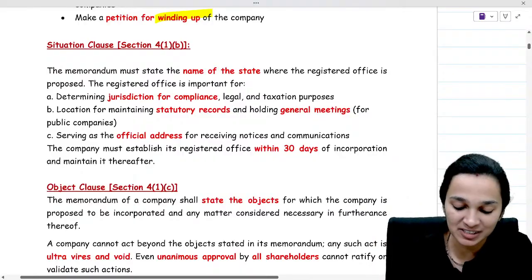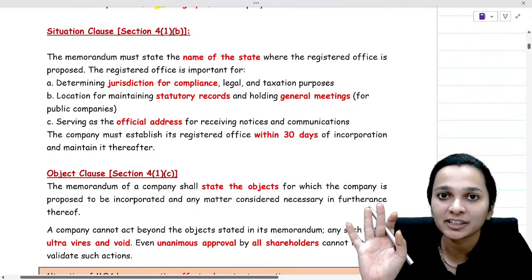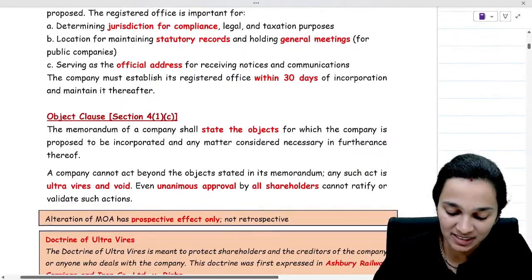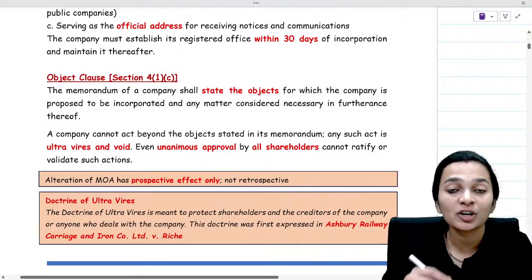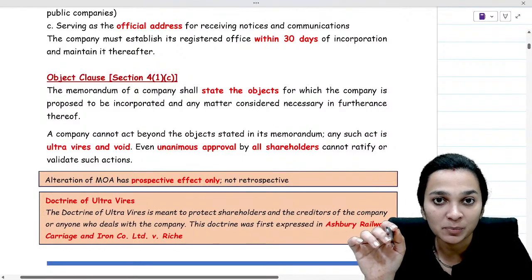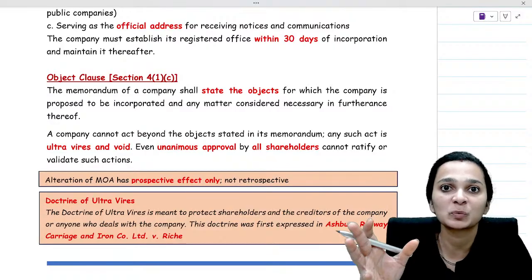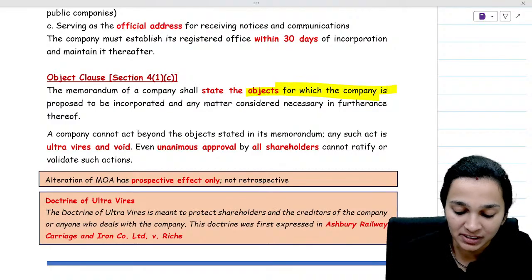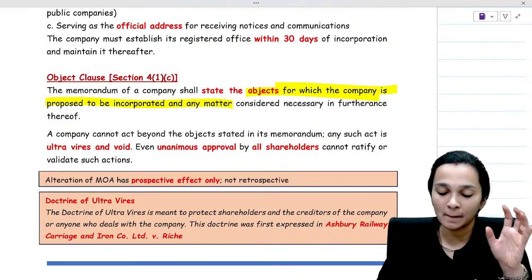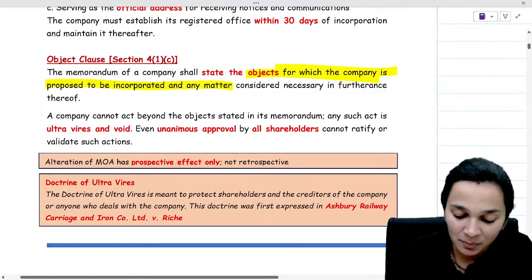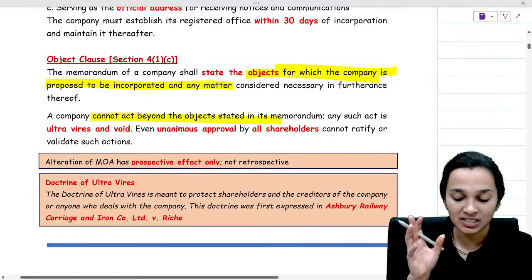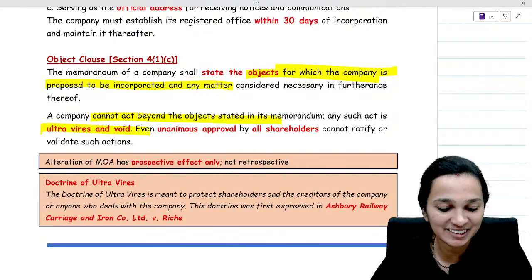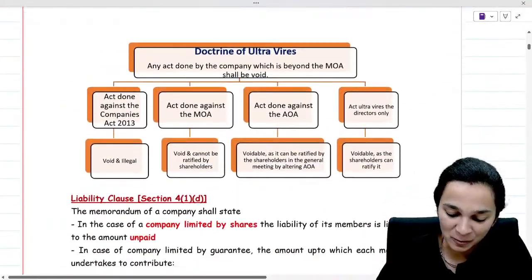Moving ahead, the second clause is the situation clause. Situation clause basically talks about the state where the registered office of the company is situated, the name of the state is stated, and its official address. Object clause, another, the most important clause of the memorandum. It states the purpose with which the company has been incorporated, what is the object for which the company is incorporated, and any other matters with respect to that. The company cannot act beyond the object which is stated in the memorandum, and any such act is ultra vires, and this is what you have studied in the doctrine of ultra vires.